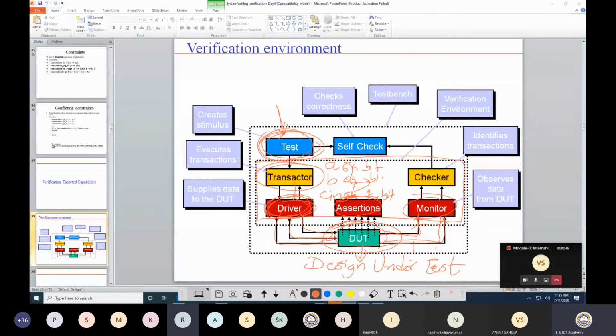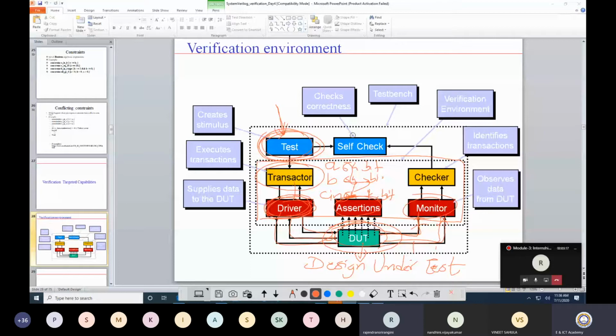Now your verification environment is fixed, but you can have n number of test cases. In order to verify a 64-bit adder, the verification environment is single, but to check different scenarios or different possible combinations of input, I can have different test cases.